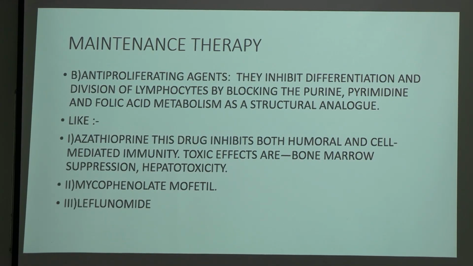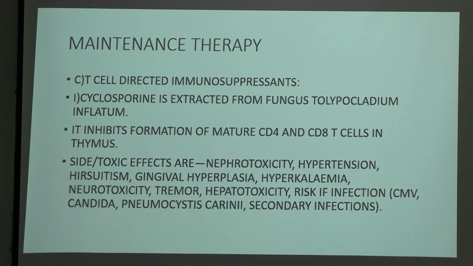They inhibit the differentiation and division of lymphocytes by blocking purine, pyrimidine and folic acid metabolism as a structural analog, like azathioprine. These drugs inhibit both humoral and cell-mediated immunity. Toxic effects are bone marrow suppression and hepatotoxicity. Why hepatotoxicity? Because they are metabolized in the liver. Now we have leflunomide in anti-proliferating agents, and mycophenolate mofetil.